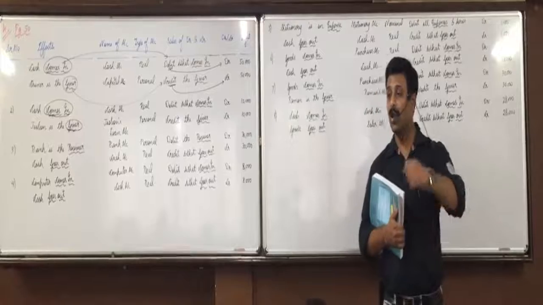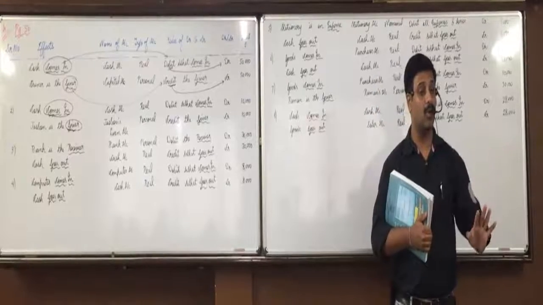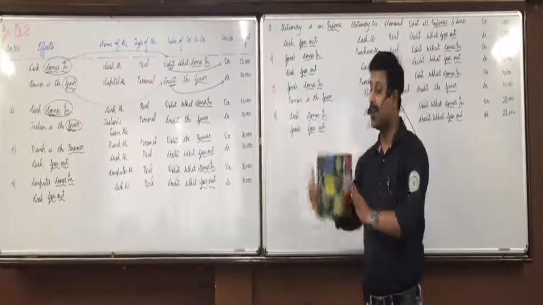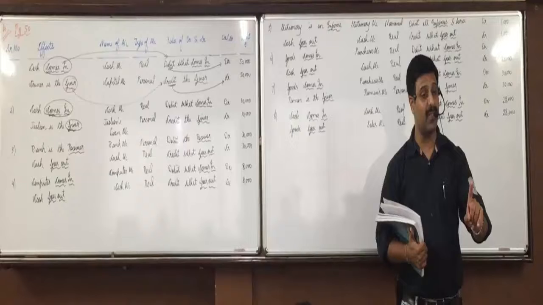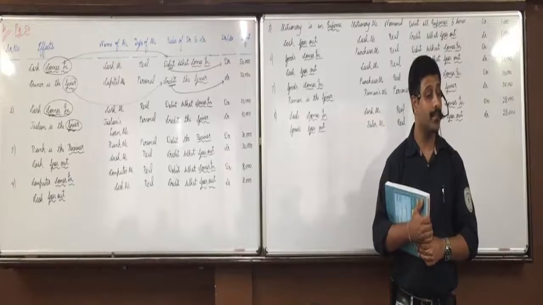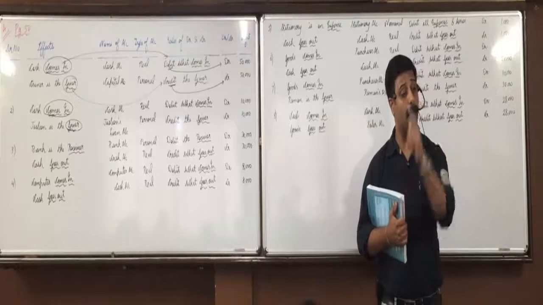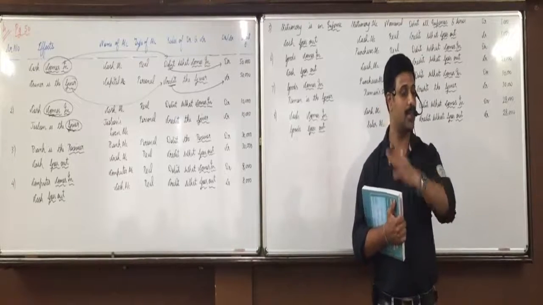Means goods donated, purchase account. Goods given as samples, purchase account. Goods taken by owner, purchase account. Whenever goods are going out but we are not selling it, then the name of account will be purchase account. But which goods are going out? Purchased goods are going out. So name of account is purchase account.